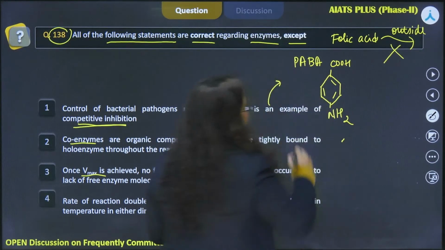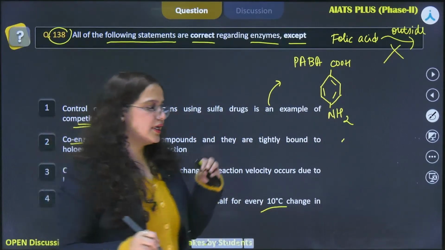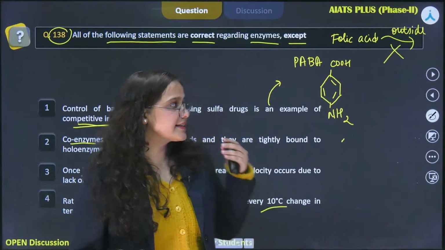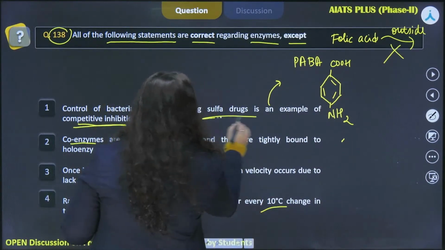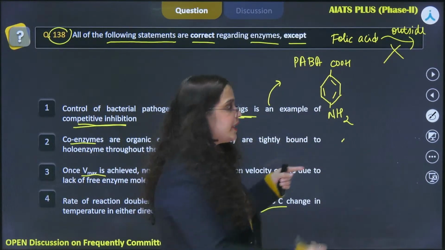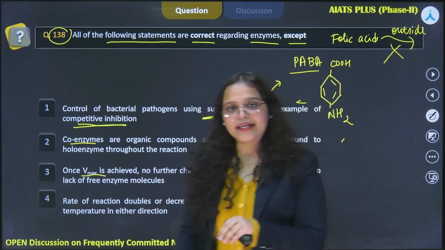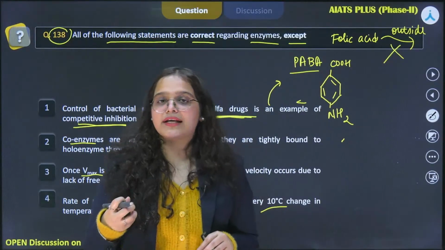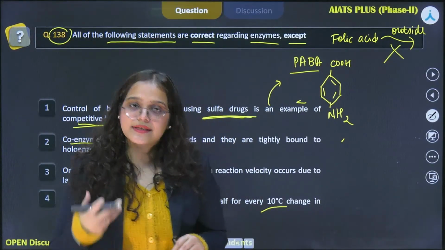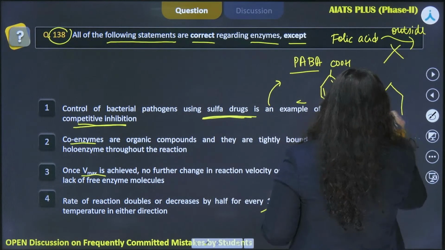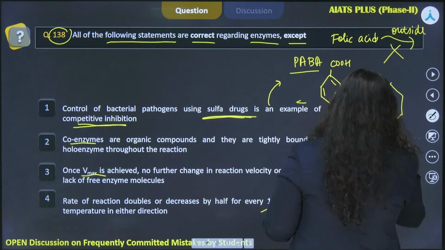All right. So what happens is in experiments or at a commercial scale, sulfa drug is used that will compete with PABA to bind to the site from where folic acid was supposed to be synthesized. Okay. So the structure of sulfa drug is somewhat like this.